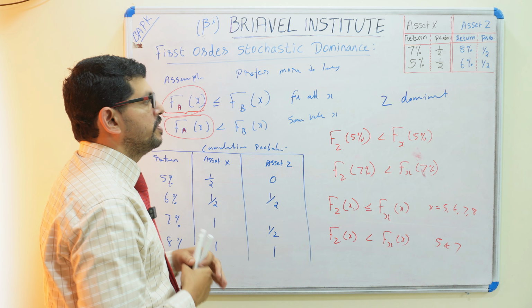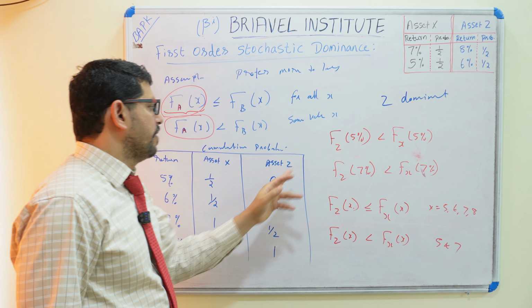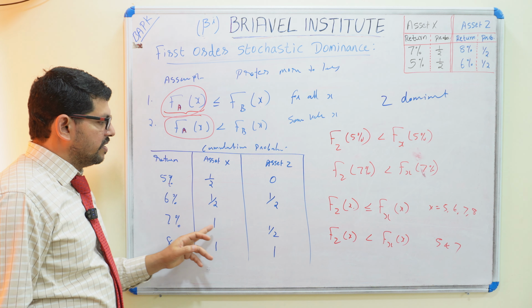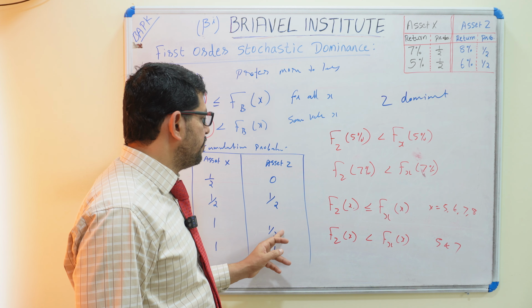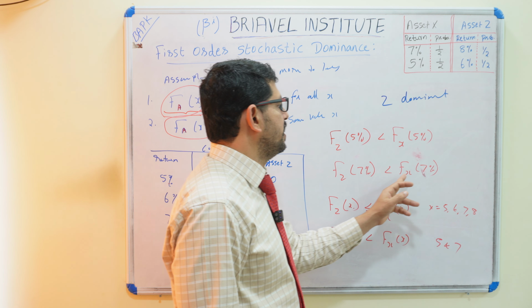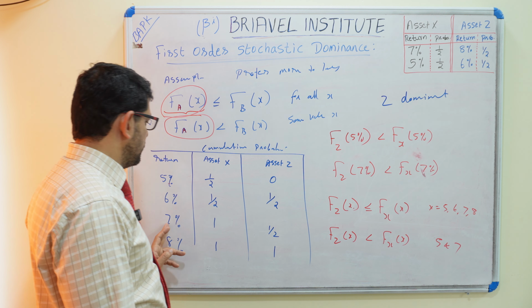In the case of 5% return for F of Z, there is no option, because it starts at 6% only. There is no downside risk, zero risk; at 5% the cumulative probability is 0, since it starts with at least a 6% return. In the case of 7% the probability is also lesser: F of Z is only half, while here it is 1. So F of Z is the lesser value at 7% return.